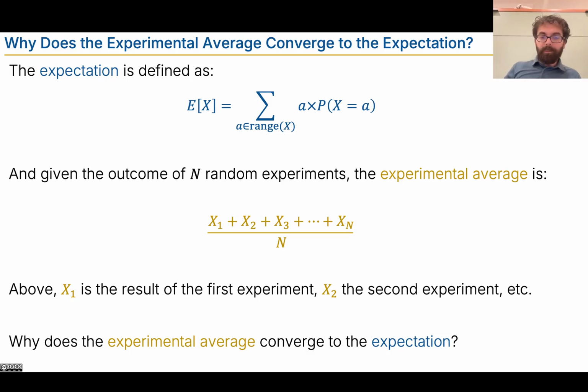In the messier real world, we instead have experimental averages. That's what I did in the little demo during lecture, where I flipped 4 coins many times and added up the number of heads each time. I saw that the more times I flipped the coins, the more my experimental average seemed to converge to 2. Sometimes it would get exactly to 2 and then stray and go back, but it converges in some sense towards that 2 in the case of 4 fair coins being flipped. So the question is, why does this sum here converge to the expectation?